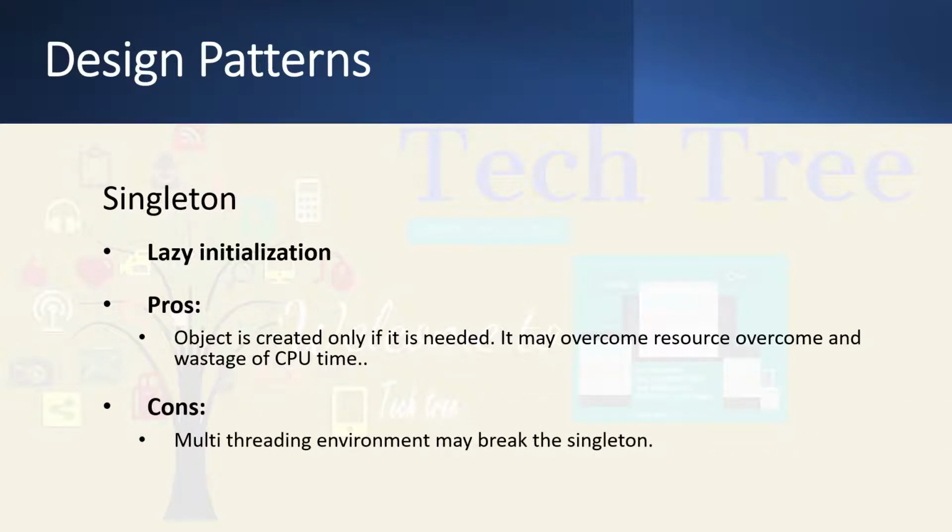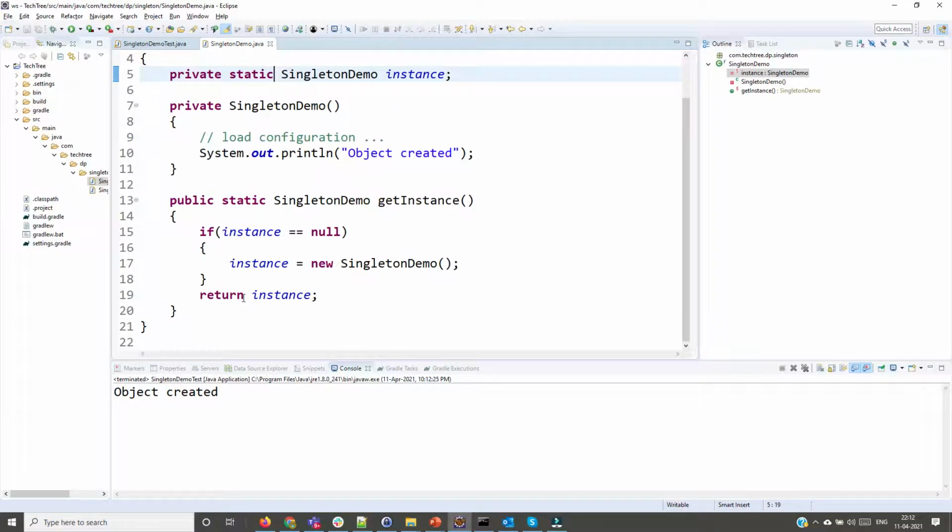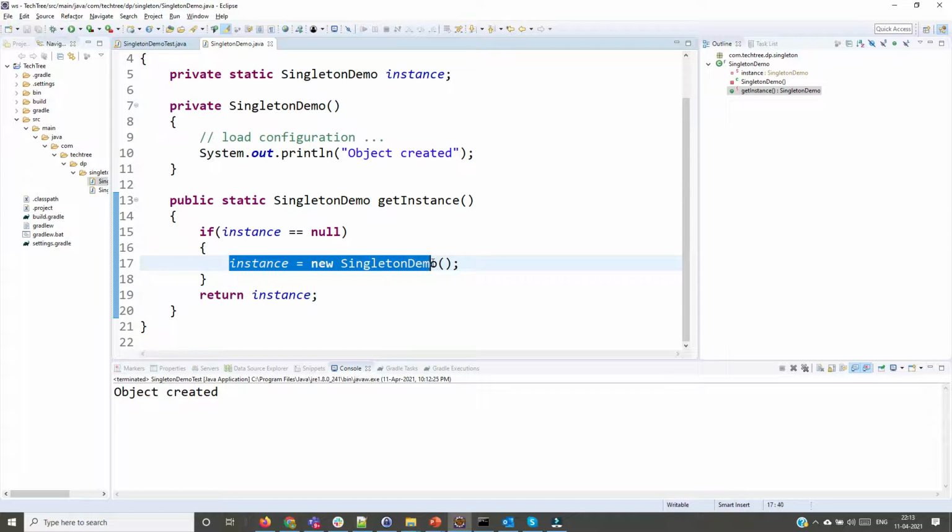But what is the problem? In a multi-threading environment, it may break the rule of singleton. Let's understand this. Suppose multiple threads came together at line number 15. What will happen? Thread 1 will create an instance and thread 2 will create another instance. So many instances could be created if many threads came together at line number 16.